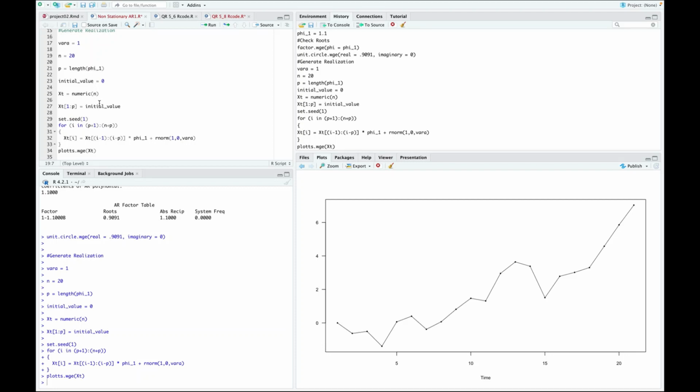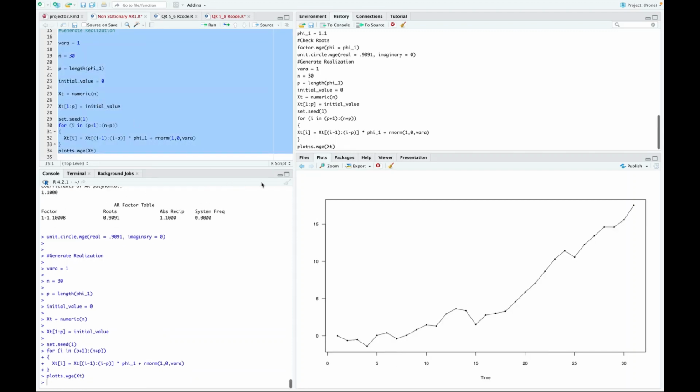That phi1 is 1.1. So if I take it out to 30 and do that, this is the first of the series, but it starts to take off. It starts becoming now 15 times 1.1, plus or minus a little noise. And then 16 times 1.1, plus or minus the same, right? The variance of A is still 1. So you're getting random draws between 2 and -2 each time usually. And so once you get up here, it's hard to really turn that around.